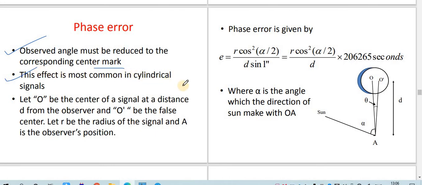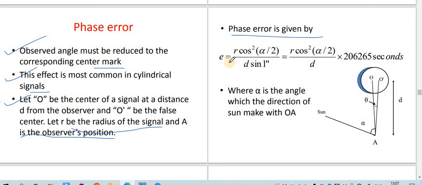This effect is commonly seen in the case of a symmetrical signal. Let O be the center of the signal at distance D from the observer, and O dash be the false center. So over here you can see that there is a point O and this is O dash. This is the actual center and this is the center which has been marked because of the illumination. Let R be the radius of the signal and A the observer position. So from here the observer is making the observation.